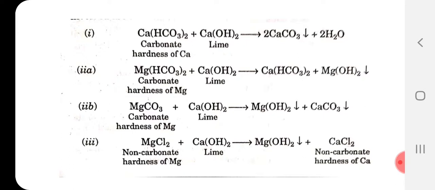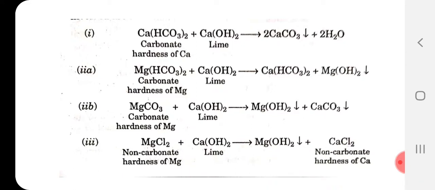See, Ca(HCO3)2, that is the carbonate hardness of calcium, plus Ca(OH)2, that is lime. They react with each other and produce CaCO3 and 2H2O. CaCO3 is the insoluble precipitate of calcium carbonate.